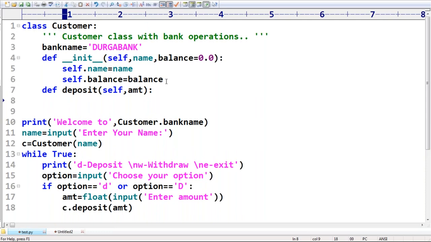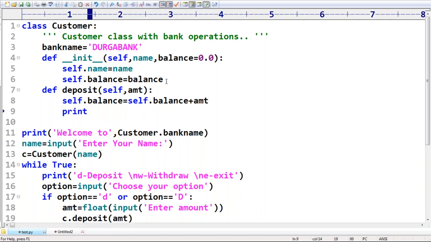Anyone can you please tell? Self dot balance is equal to self dot balance plus amount. But how you can access amount? Do you know, right? After the deposit, just print balance after deposit. How much balance after deposit? Self dot balance. That's all. So I defined the deposit function.